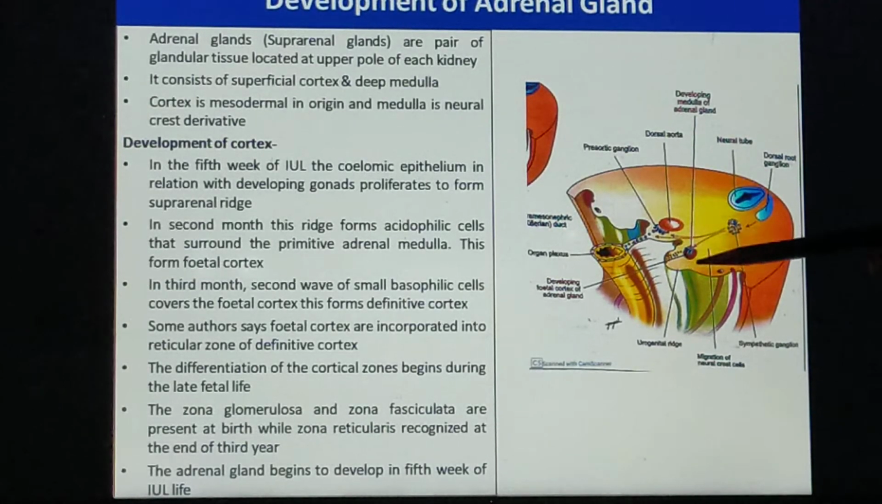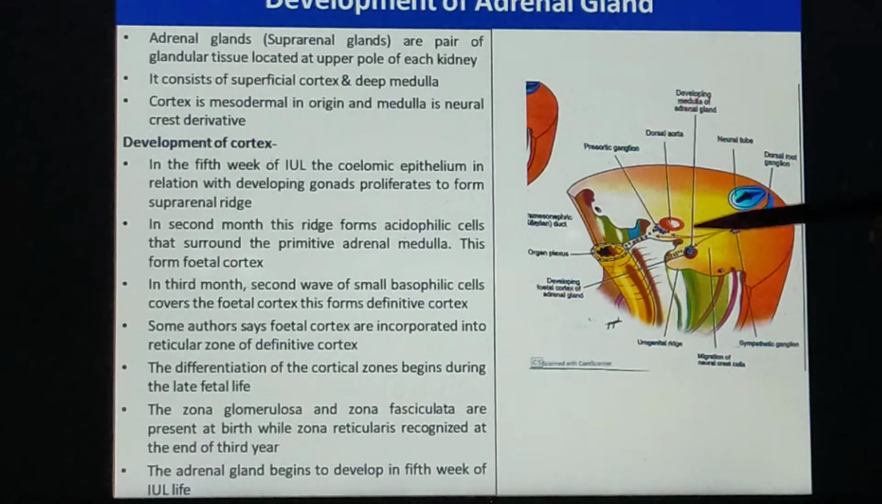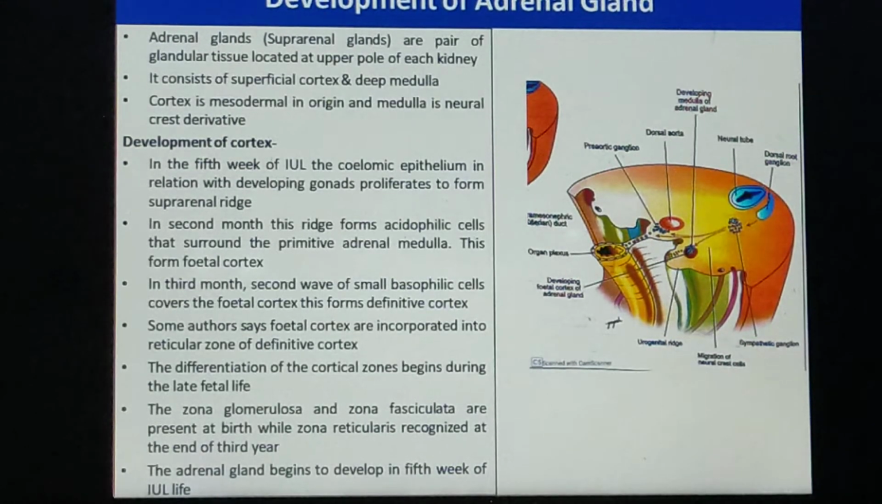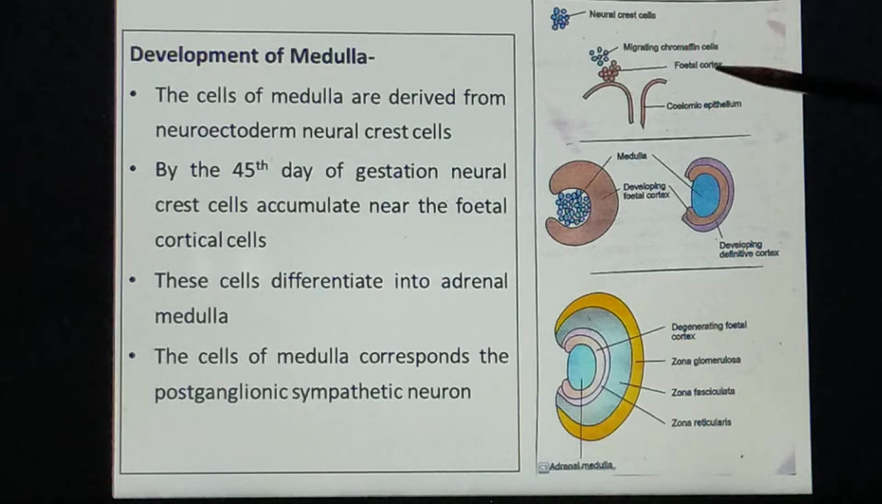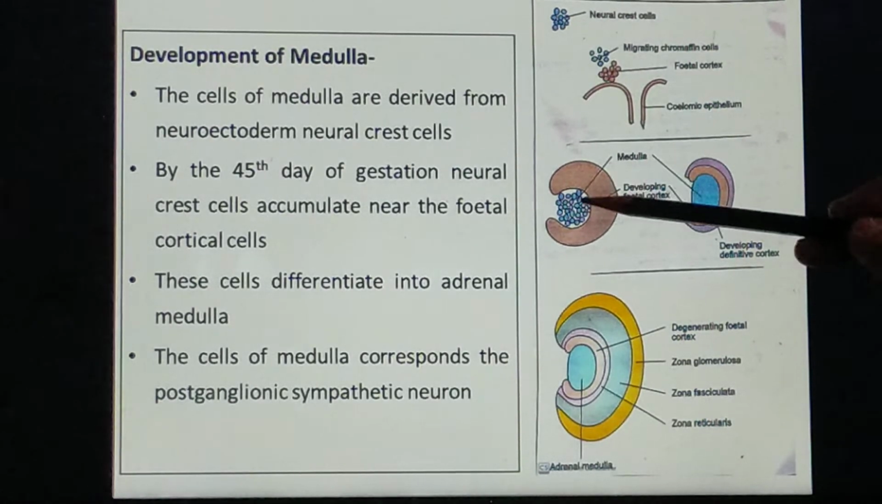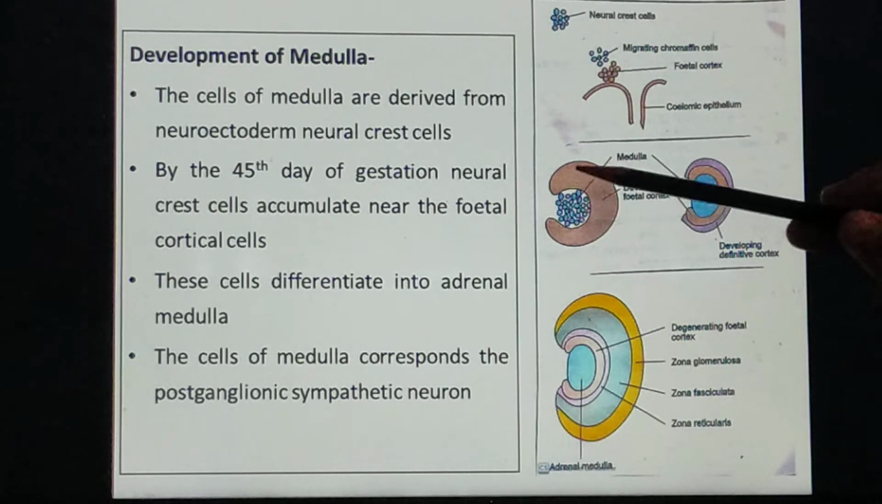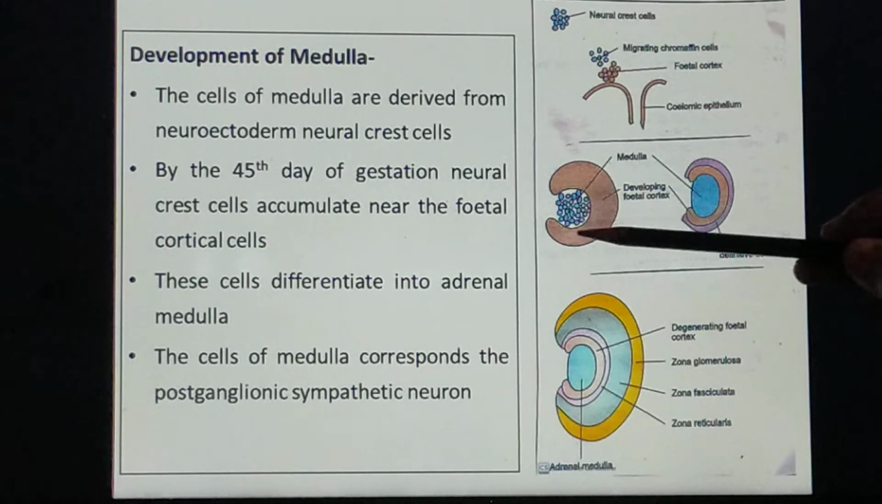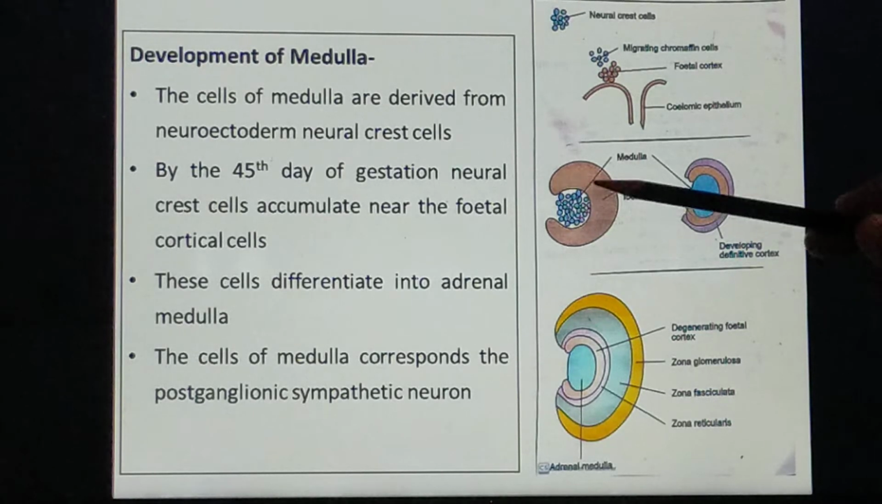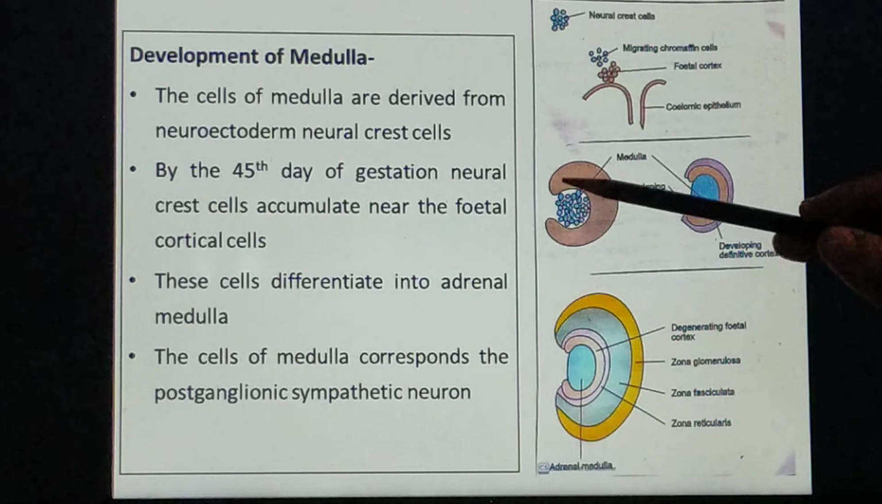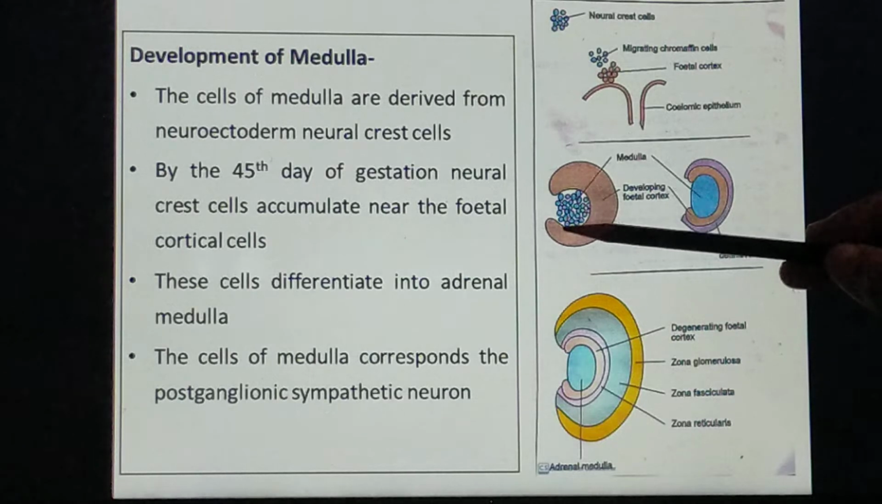By the 3rd month, what happens? The second wave of basophilic cells migrate from the suprarenal ridge. They cover the acidophilic cells, and now they form the fetal cortex. Now here in this figure, it is nicely shown. The neural crest cells are in the center and they form the medulla. The acidophilic cells now cover the medulla and are now termed the fetal cortex.